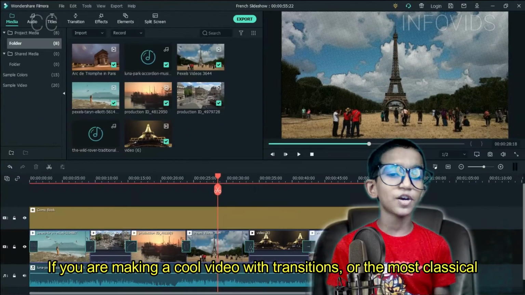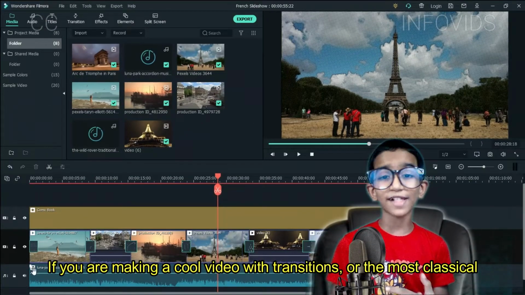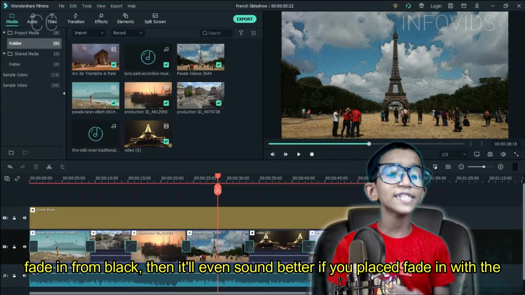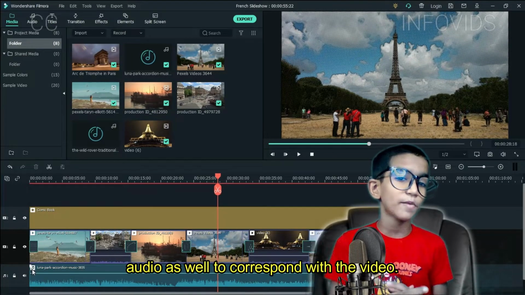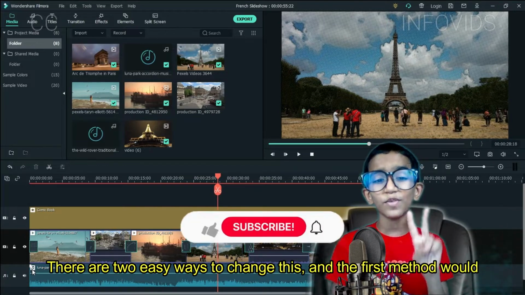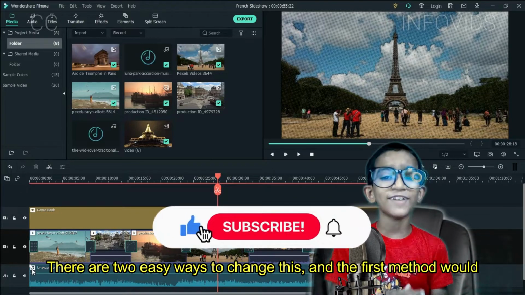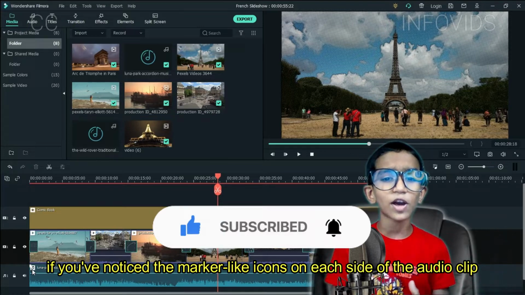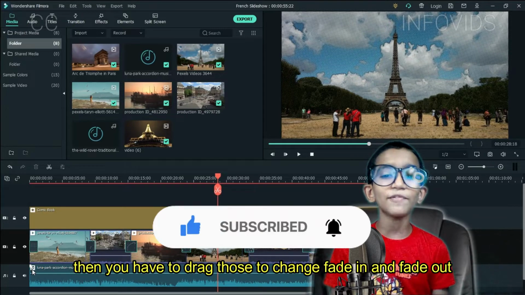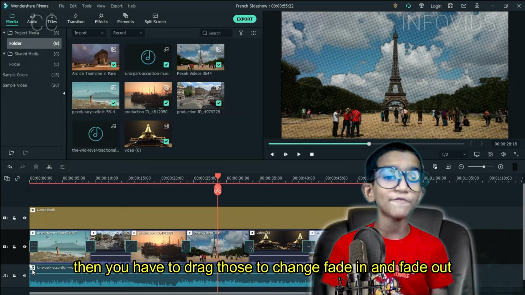If you're making a cool video with transitions or the most classical fade in from black, then it'll sound even better if you place a fade in with the audio as well to correspond with the video. There are two easy ways to change this, and the first method would be the timeline yet again. If you've noticed the marker-like icons on each side of the audio clip, then you have to drag those to change the fade in and fade out.